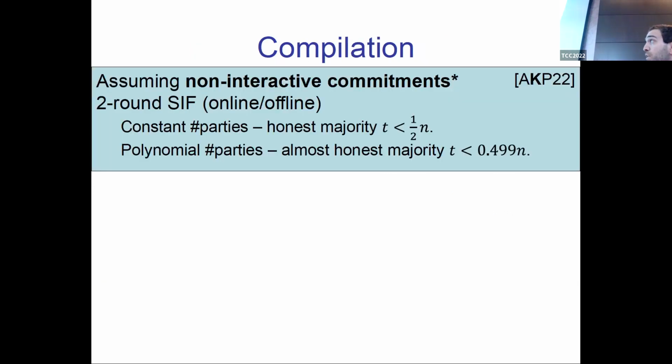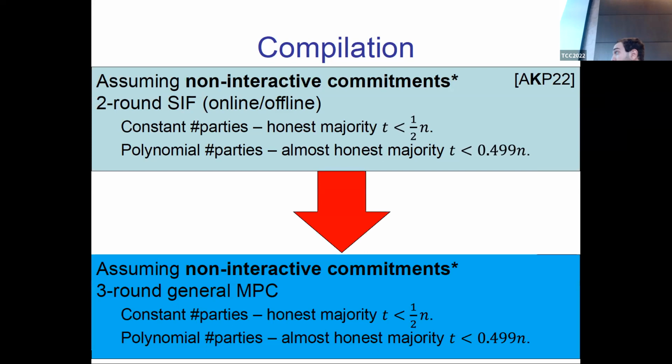In a previous work, again with Benny and Arpita, we provided a construction of 2-round single input functionalities, assuming non-interactive commitments. The resiliency of our protocol is optimal for a constant number of parties, and it is almost optimal when the number of parties is polynomial in the security parameter, which means that we need a little bit more than honest majority. But now by plugging this protocol into the compiler, we obtain a round optimal MPC from non-interactive commitments, with the same resiliency as the original protocol. Okay, so this is the bottom line. This is our main result.